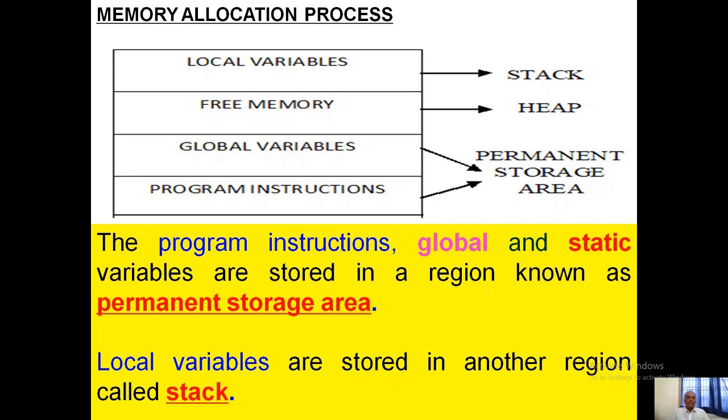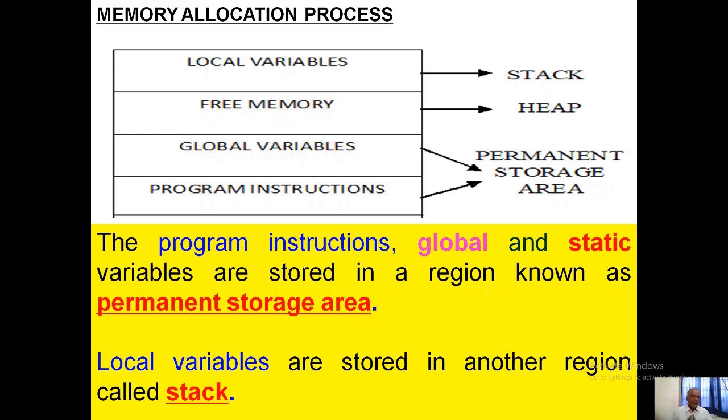The next very important topic is the memory allocation process. While allocating memory, the program instructions and global and static variables are stored in a region known as the permanent storage area. Then there is a temporary area called the stack, which stores the local variables, and the other free memory area is called the heap.